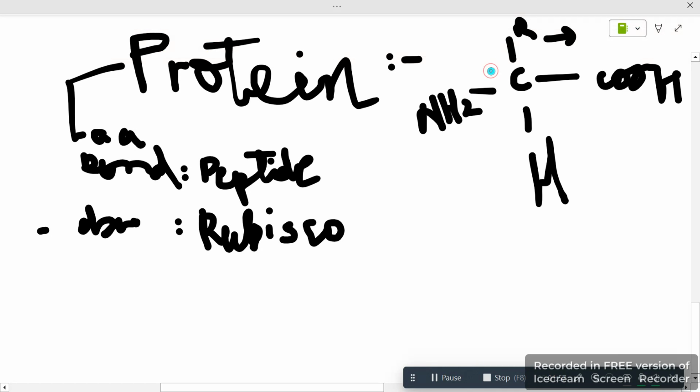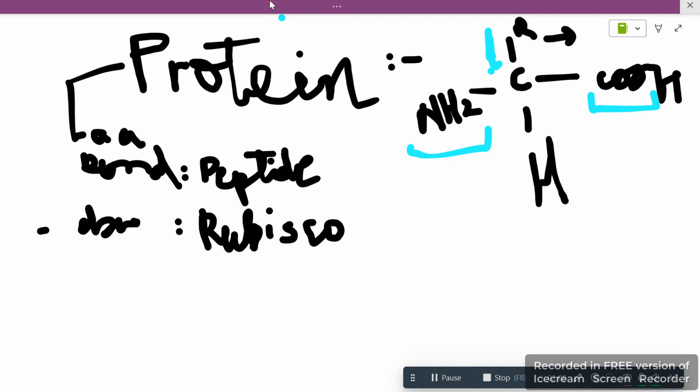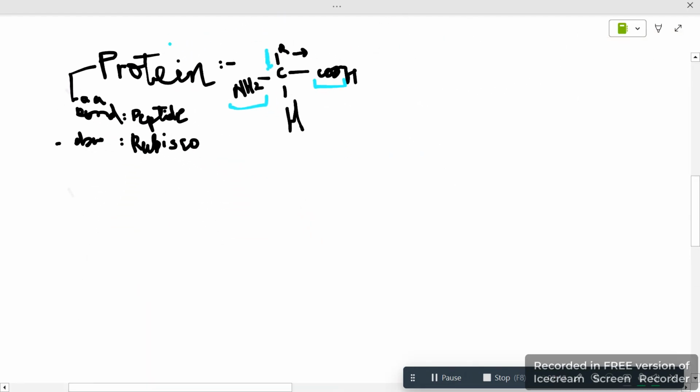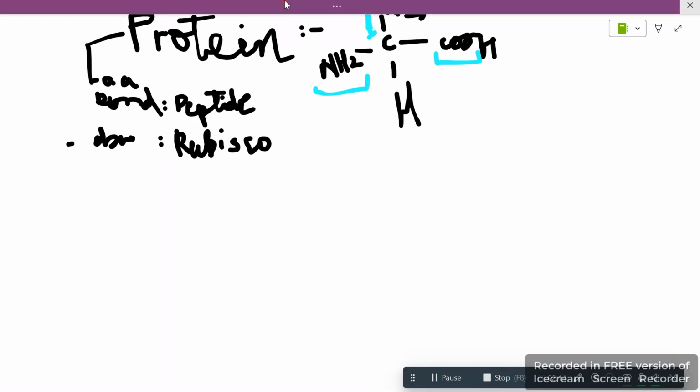This is known as the alkyl group. Carboxyl group. This is the amino group. This is the basic structure. Now let's discuss. This was all done in the last video, but not the structure. Structure was remaining. So I've just given a basic introduction.